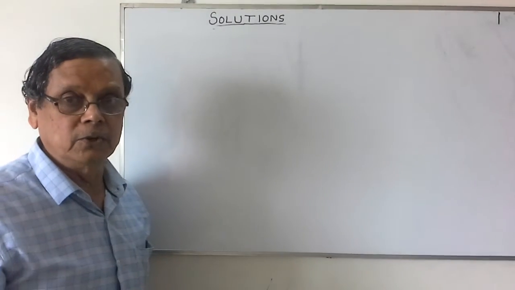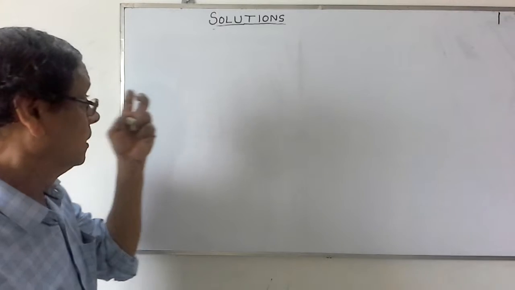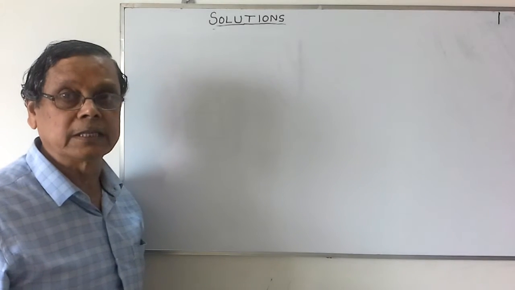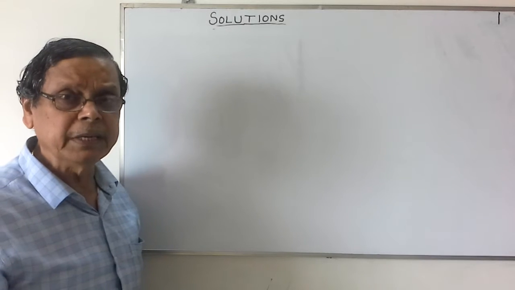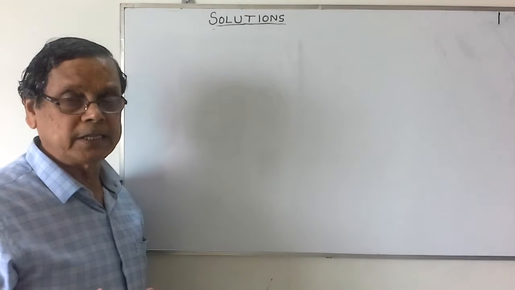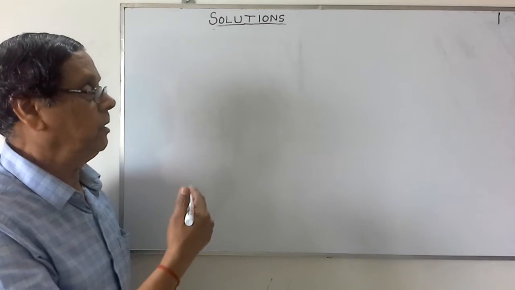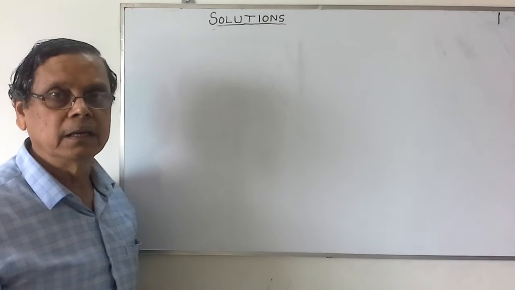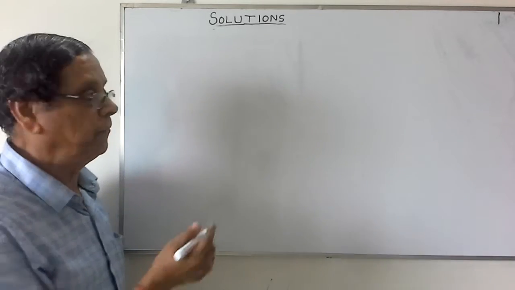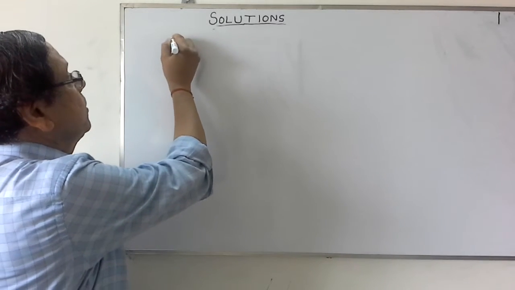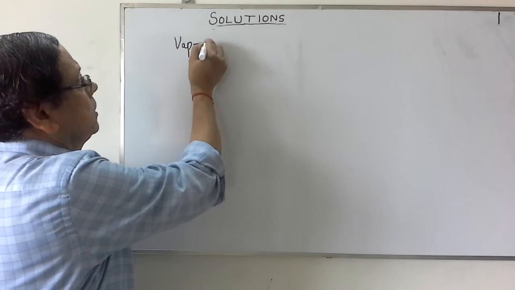Back to the solutions topic. In the previous video we have seen the three types of liquid mixtures when two liquids are mixed with one another: immiscible liquid system, partially miscible liquids, and completely miscible. So in this chapter we will consider completely miscible liquids only. Before going for that type of solutions, we will first consider one important topic, that is called the vapor pressure.